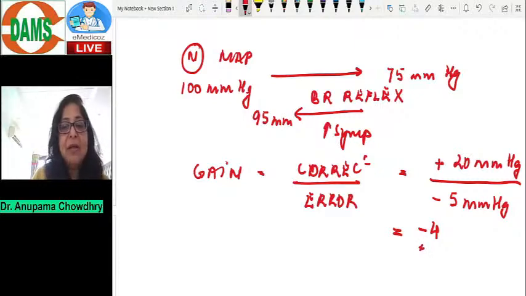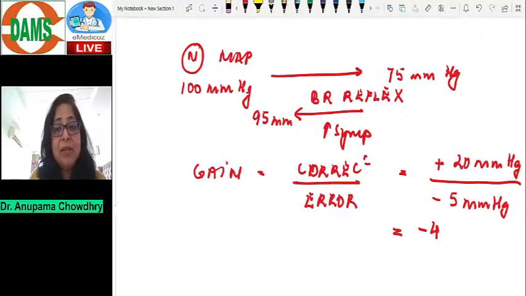The plus and the minus signs are only telling you whether, like in this case, plus 20 means that there is an increase in blood pressure. Error: the new blood pressure, the corrected blood pressure, is lower than the normal blood pressure.